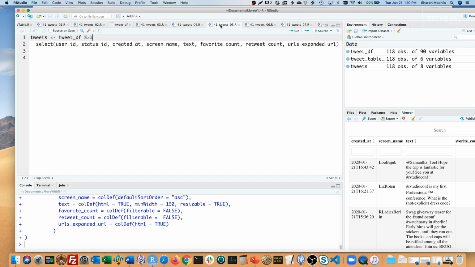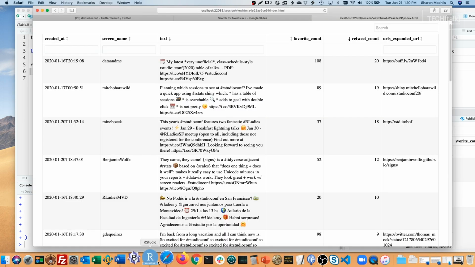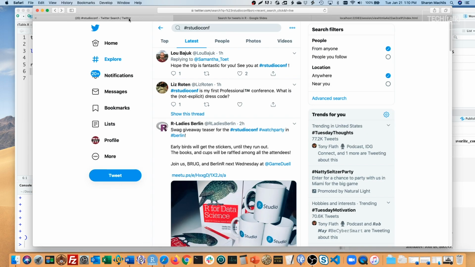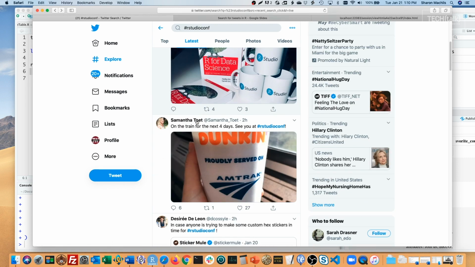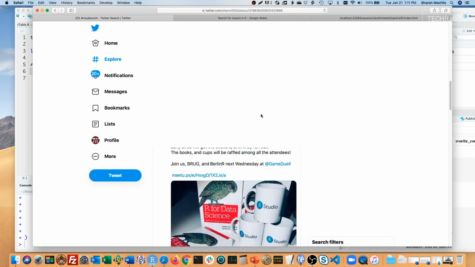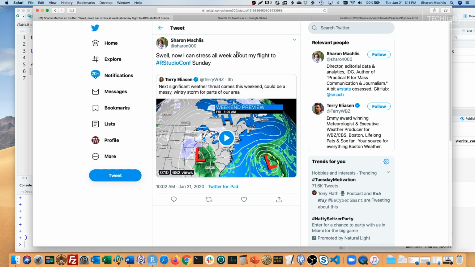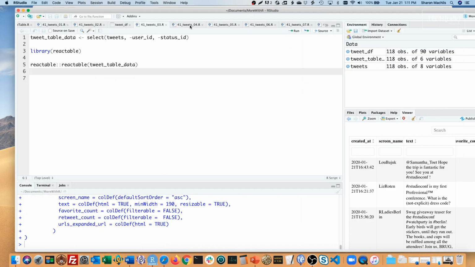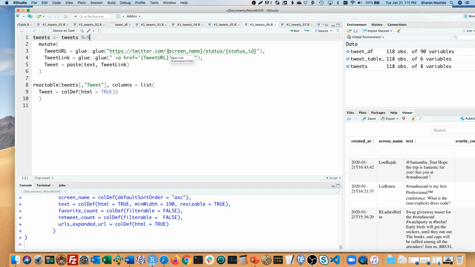If I look at the format of a tweet, let me go to the browser and do that. I'm going to go to Twitter. I'll find my tweet here complaining about possible weather problems when I need to fly out to our studio conference. I'll click on this and look here if you can see what the URL is. It's twitter.com/username/status/the tweet ID.